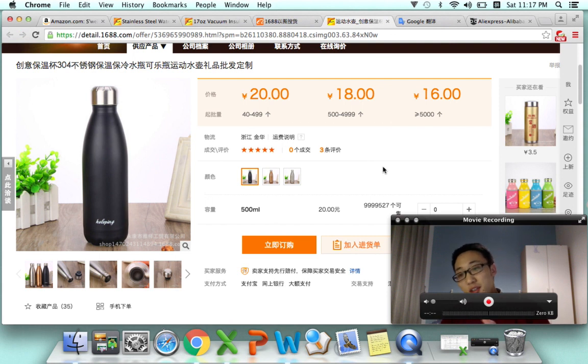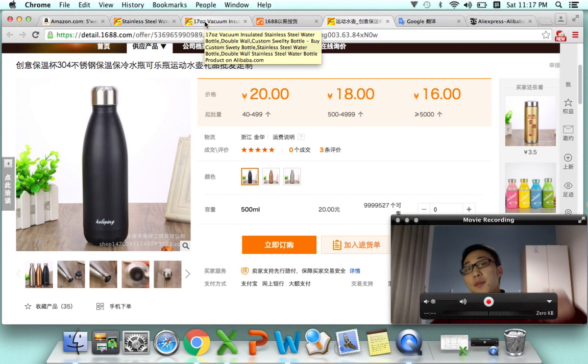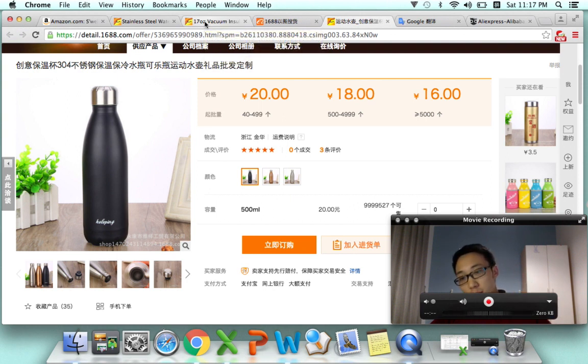But once you are going to scale your business, you're going to buy, let's say, 5 different items from 5 different factories, and you need to talk with them. That is really a headache, okay? So at that time, you need an agent, you need one backup here, you need a partner here to help you talk with the suppliers, control the suppliers, watch the production, control the quality, do the collection.